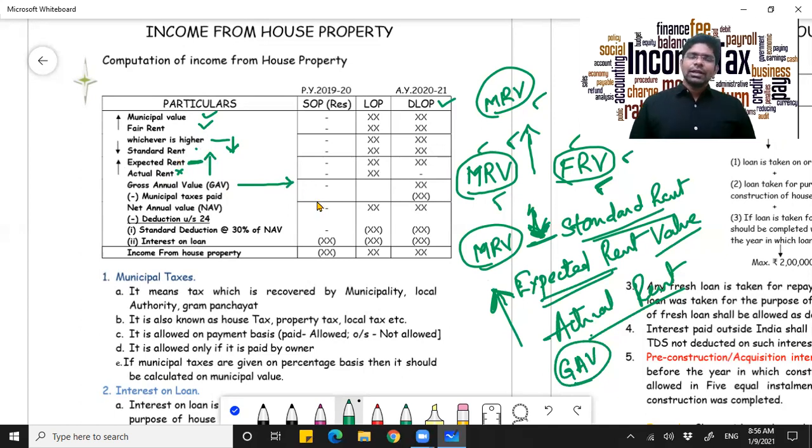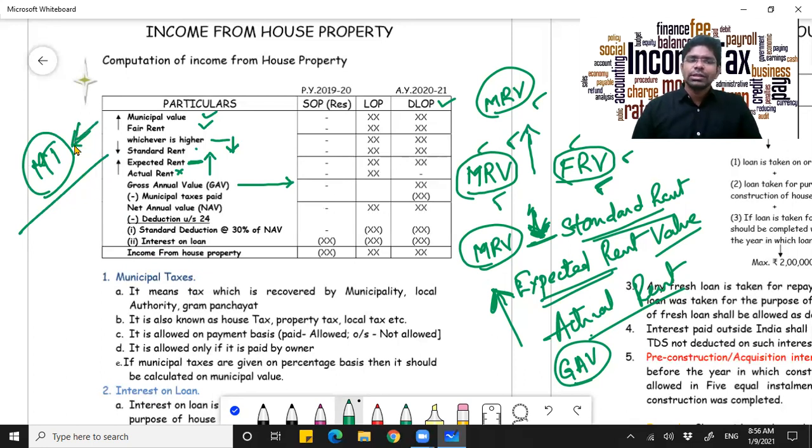Now after arriving at gross annual value, you will certainly be paying your municipal taxes. This is the only major thing that is specifically allowed as a deduction, apart from 30% that we'll look at in the next step.